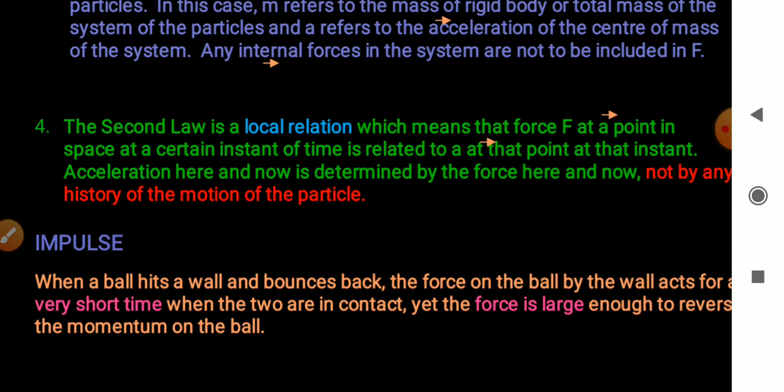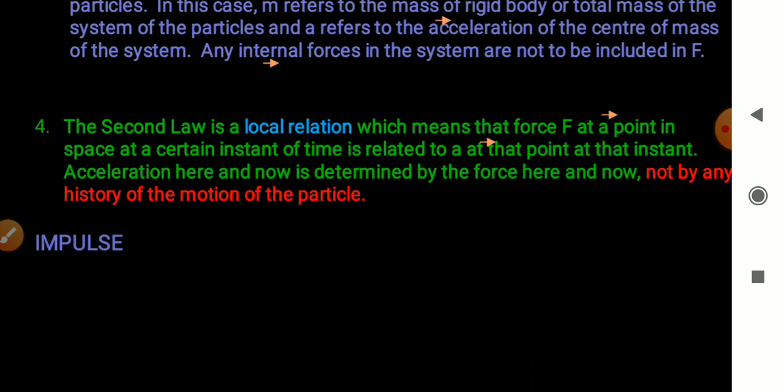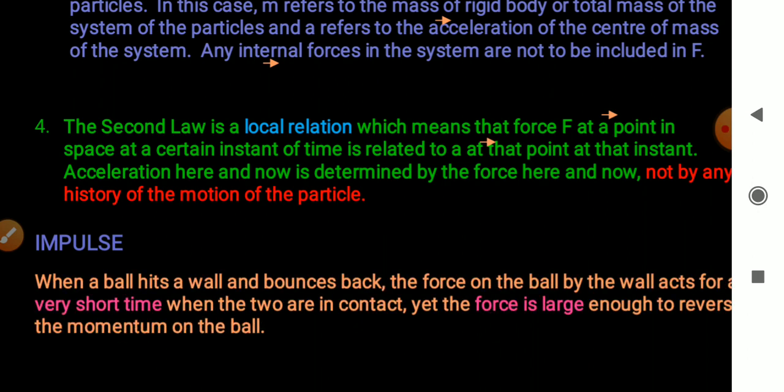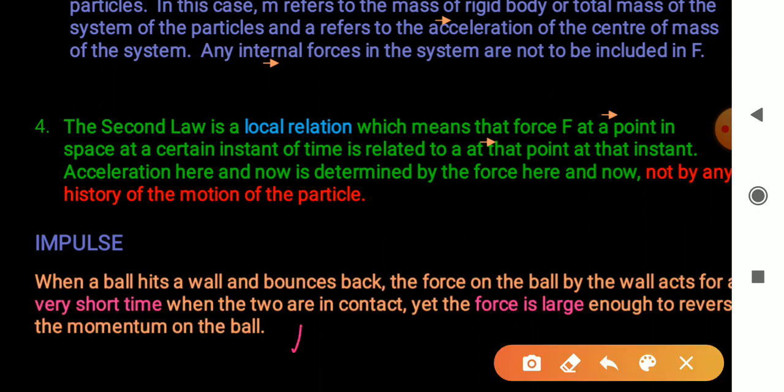So impulse is equal to force into delta T, right? Impulse is denoted by I equal to F into delta T, right? F is large in magnitude and delta T is small.